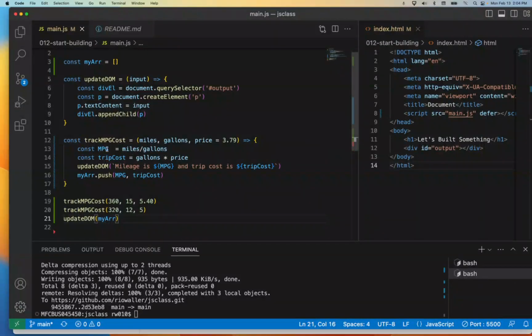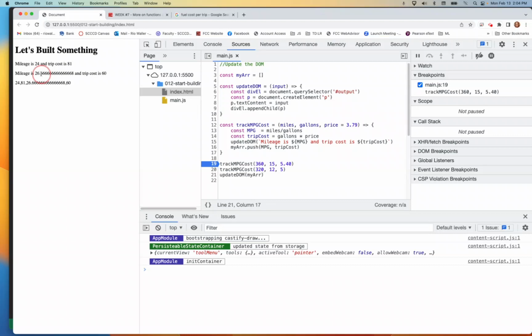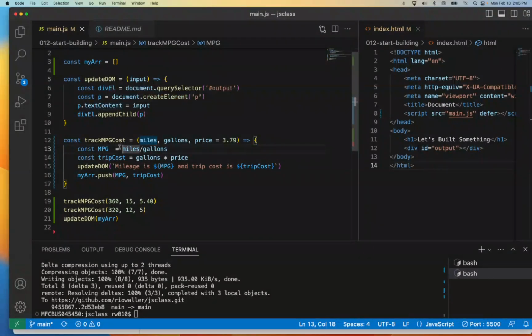How do we fix this issue right here? Okay, so let's just end with this. Because of mileage, and it could happen with trip cost too, but there we probably don't care. We probably want to see all those points after the decimal. But on mileage, we could do Math.round.